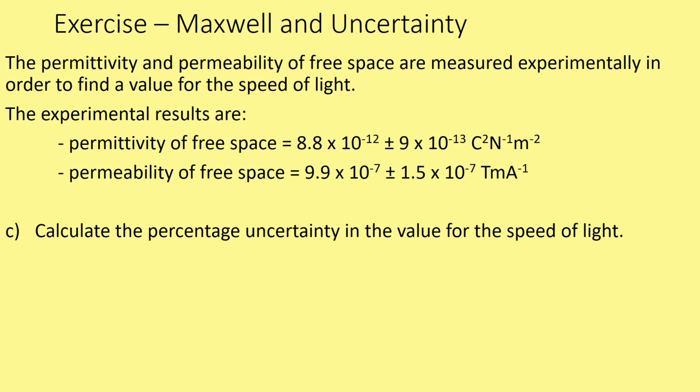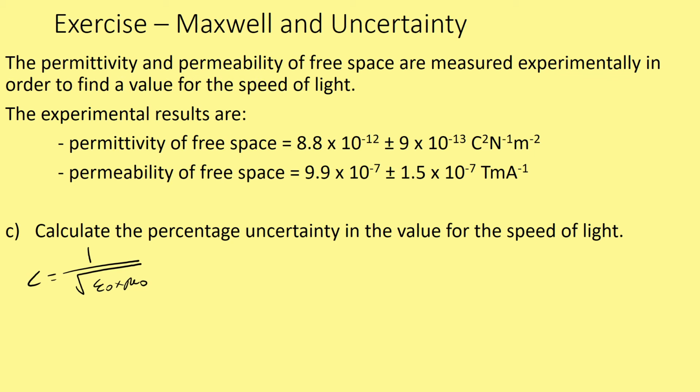As is often the case with percentage uncertainties, we need to combine this, and we're asked to calculate the percentage uncertainty in the value for the speed of light. So just a reminder about the equation, C is equal to 1 over the square root of epsilon naught multiplied by mu naught. So first of all, let's work out the percentage uncertainty combination.